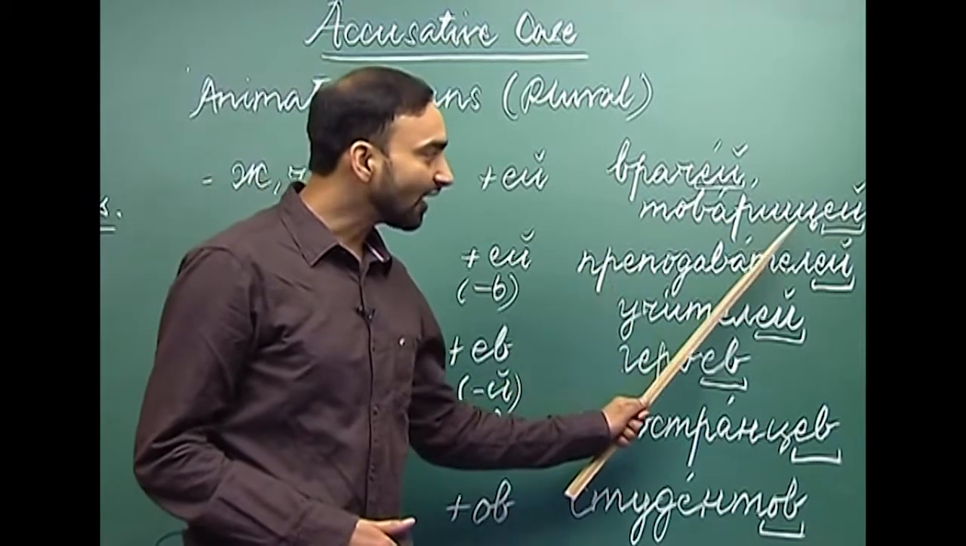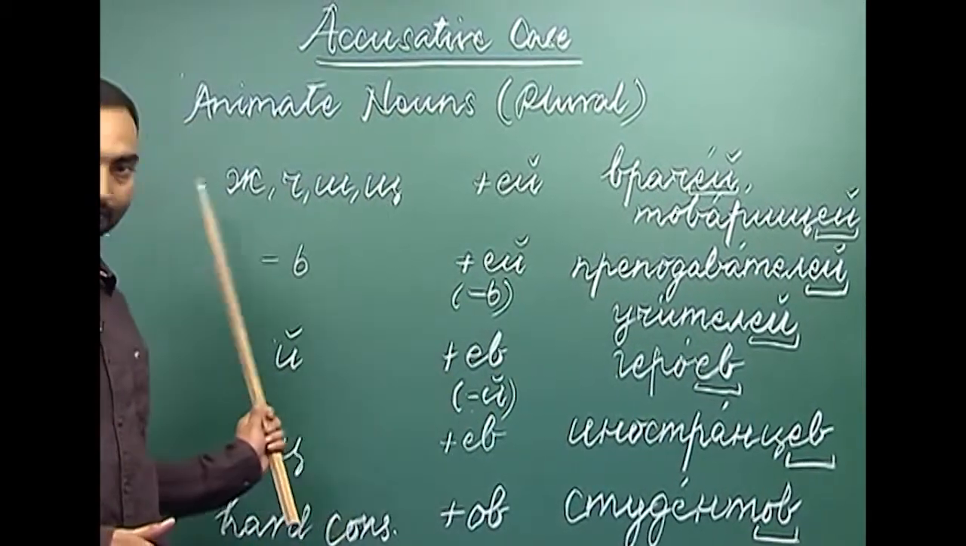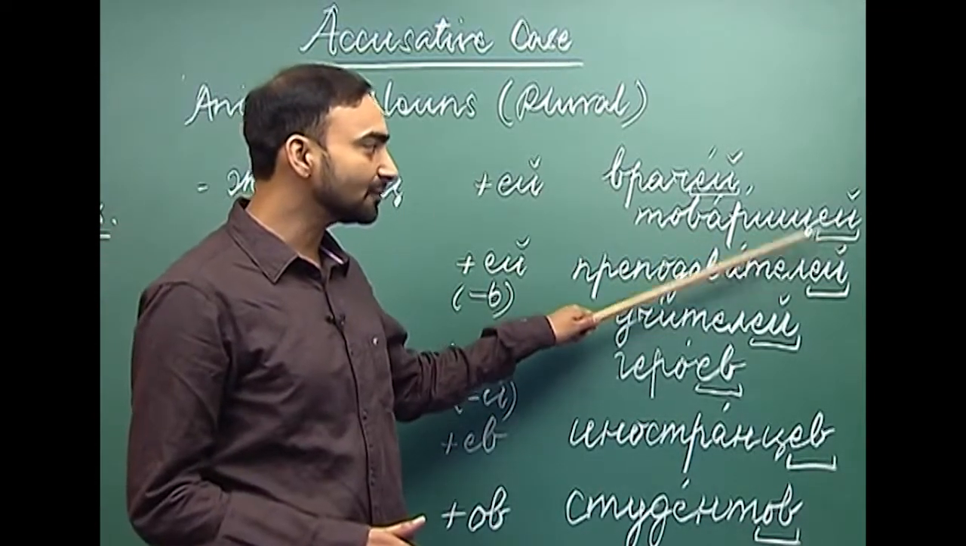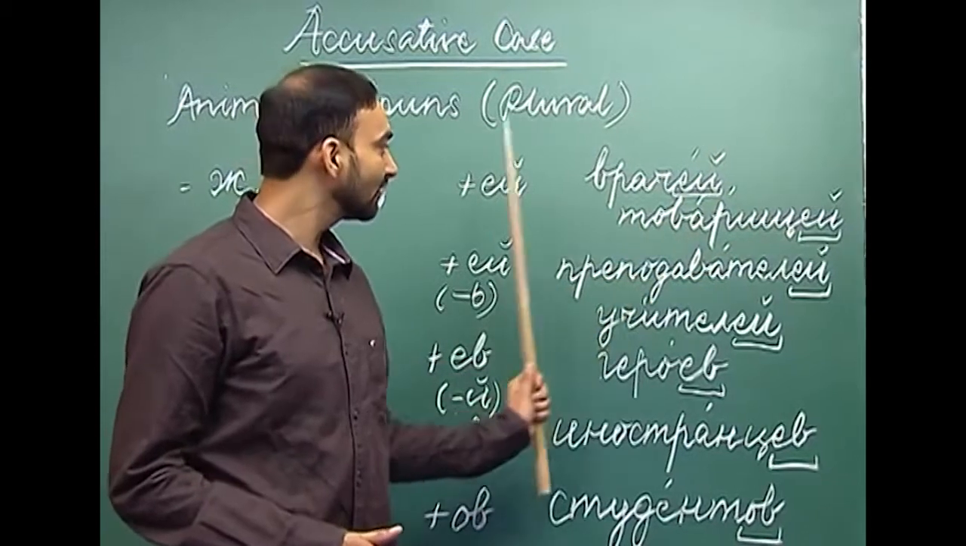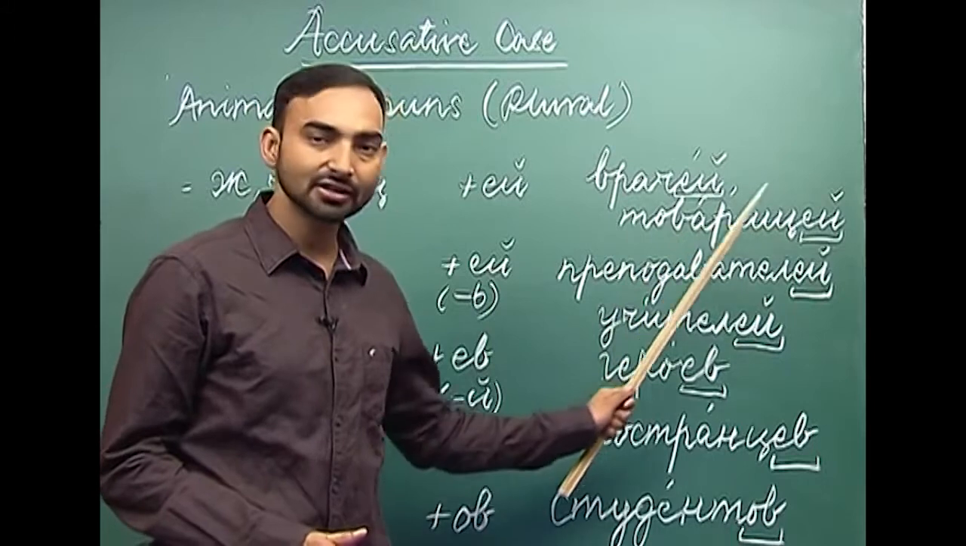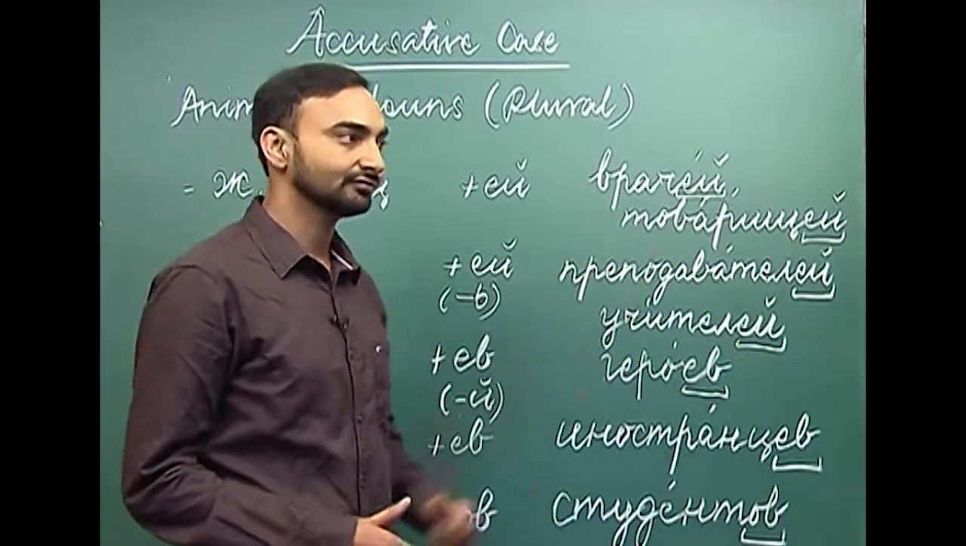So, tavarish also ends with sh, which is there in the first column. So, how are we supposed to make its accusative case? We will add ye and e krat ke at the end. So, tavarish, tavarishei, vrachyei and tavarishei.